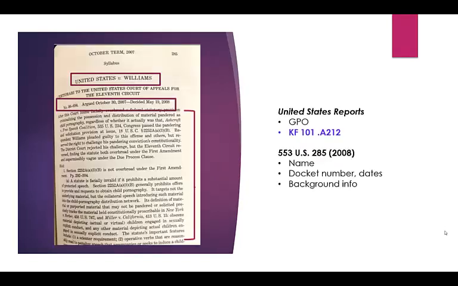The official reporter of the United States Supreme Court is United States Reports. These are slow to publish, and the last volume we have is for the 2007 term. This is the first page of a case in United States Reports. It just starts with the name, docket number, and dates, and then it gets right into the background information and the text of the opinion.